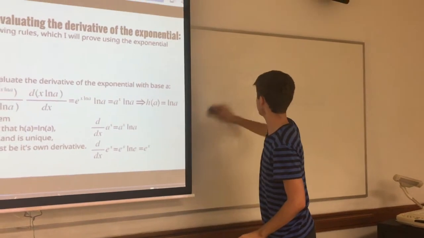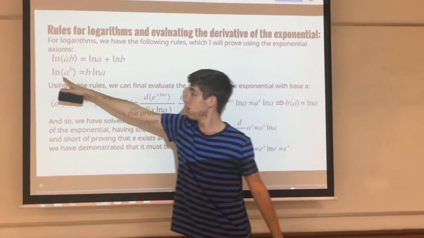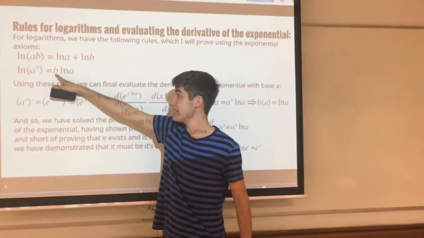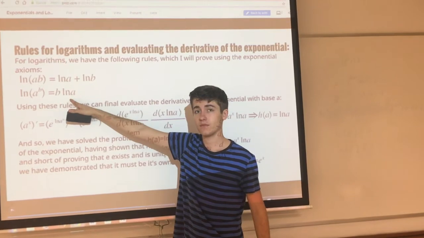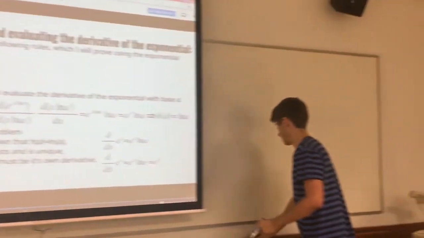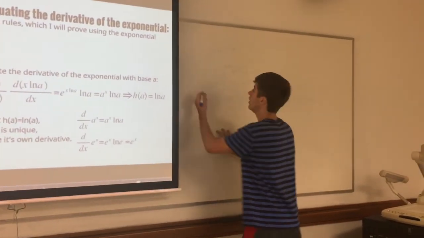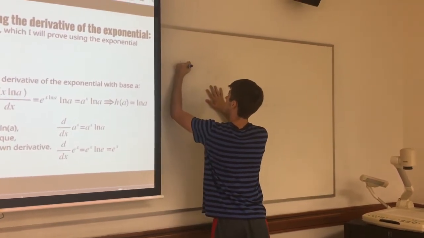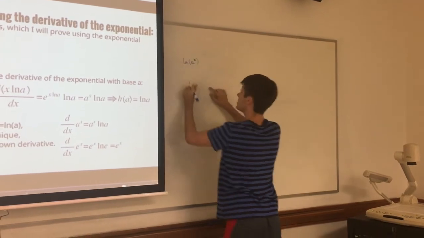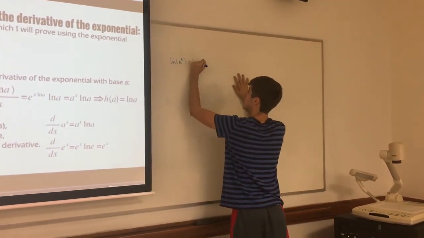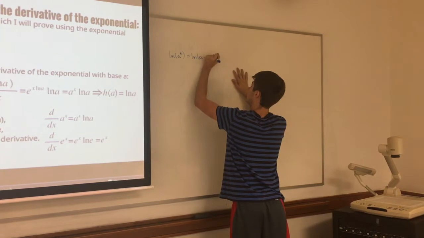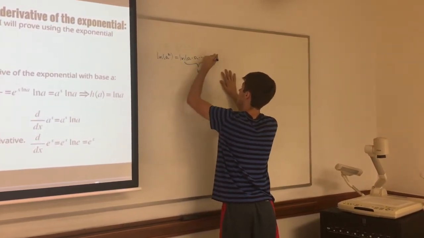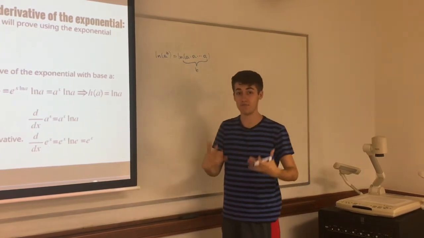So the second rule states that if we have the natural log of some number a to a power b, this is equal to b times the natural log of a. And this can be proven using the same rule that we just proved before. So let's take a look. If we have the natural log of a to the b, this is equal to the natural log of a times itself, b times, right? It's just repeated multiplication. It's just a times itself, b times.